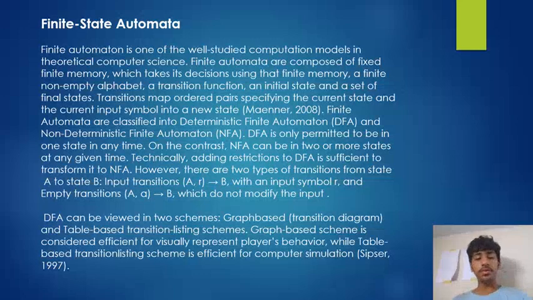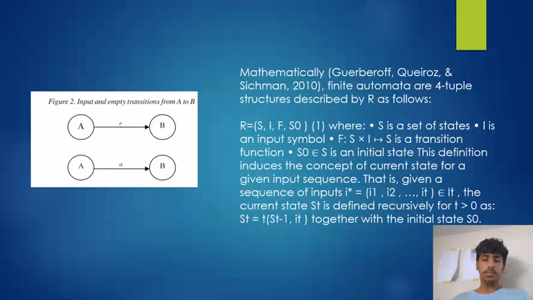DFA can be viewed in two schemes: graph-based and table-based transition listing schemes. The graph-based scheme is considered efficient for visually representing players' behavior, while the table-based transition listing scheme is efficient for computer simulation. Mathematically, finite automata are four-tuple structures described as follows. We can see here the figure of input and empty transitions from A to B.